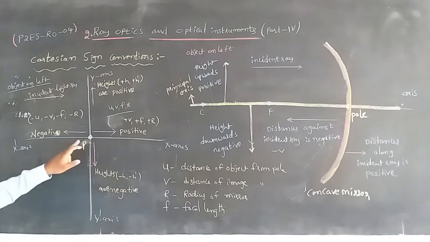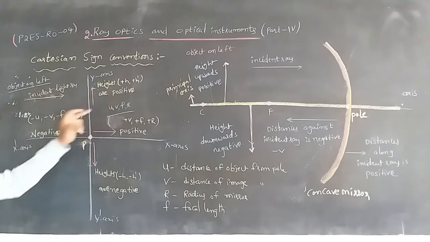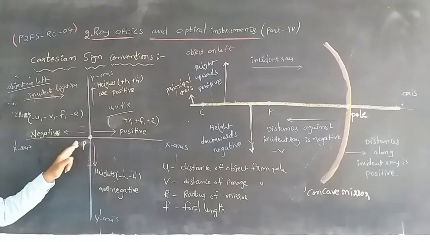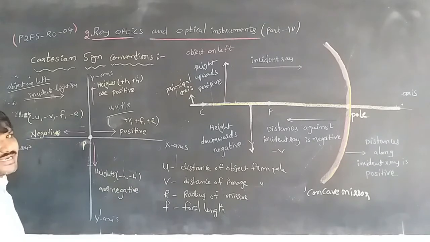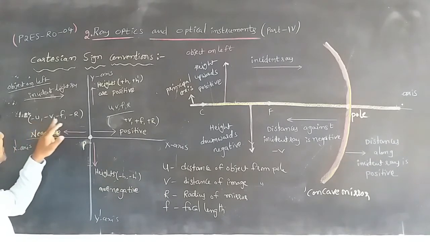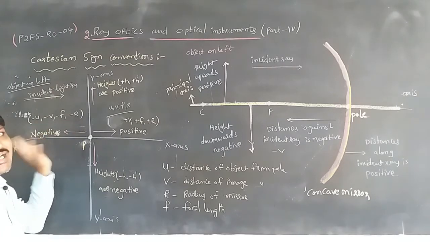If the values are measured in the opposite direction, meaning the incident light ray moves in this direction and the values are measured from the pole from right to left, then the values will be minus v, minus u, minus f, minus R, meaning negative values.